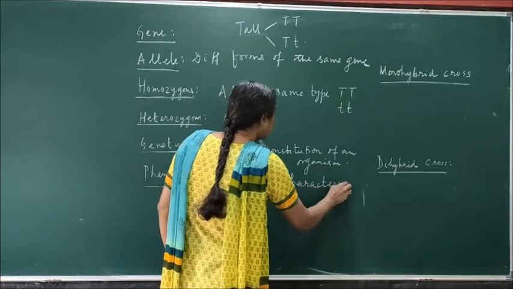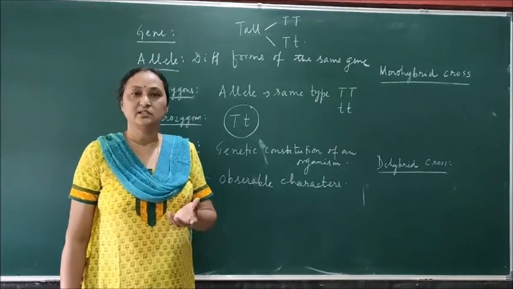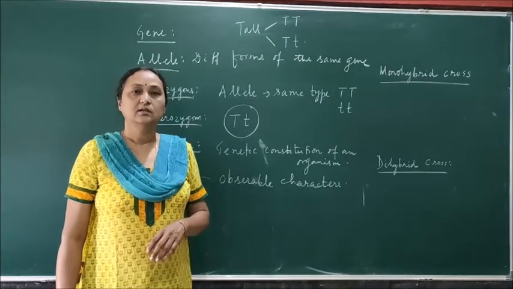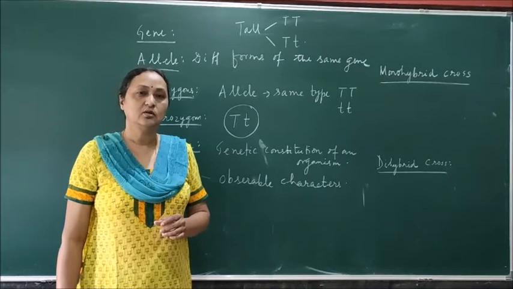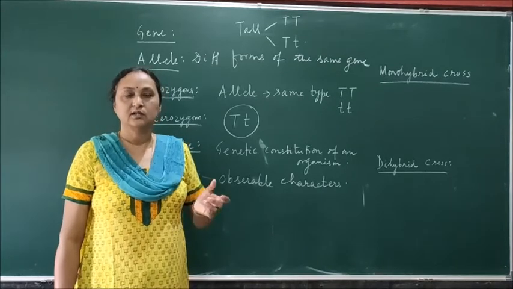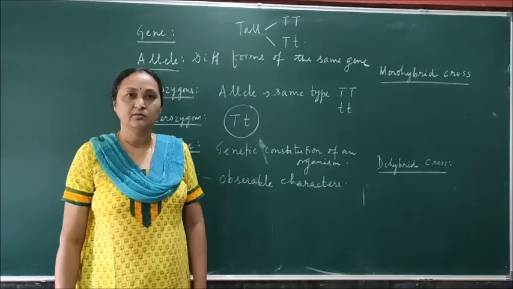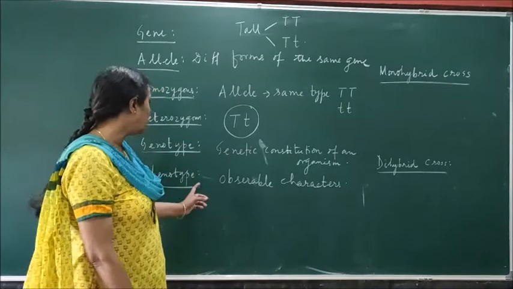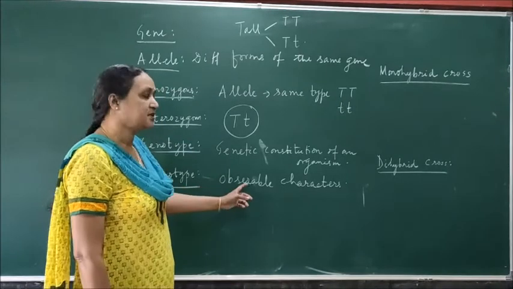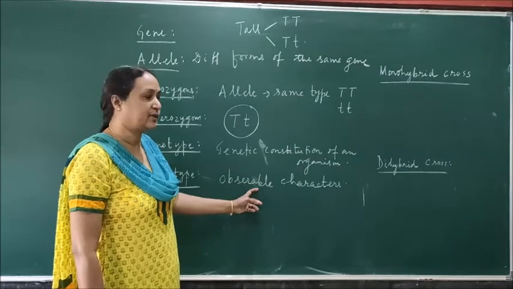Character you can see in the organism. Like for example, suppose I want to explain you phenotypically, then I can write down your height is tall, your color is fair, the color of your hair is black, the color of the iris is brown. So like this I can explain so many characters about you. So that is called phenotype. So the phenotype is the outside character. By seeing, by observation we can explain.